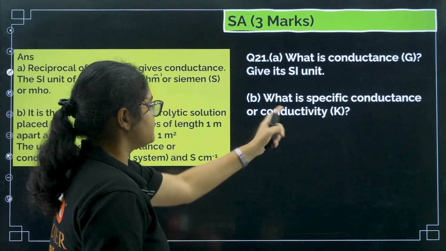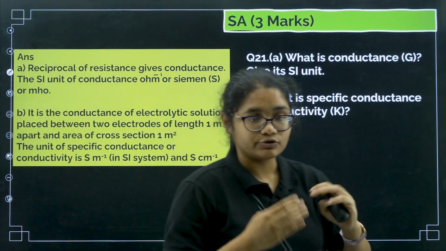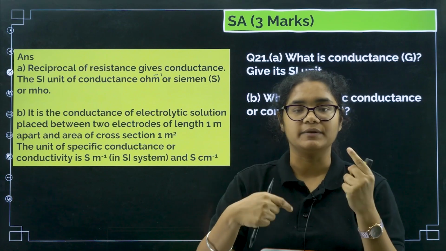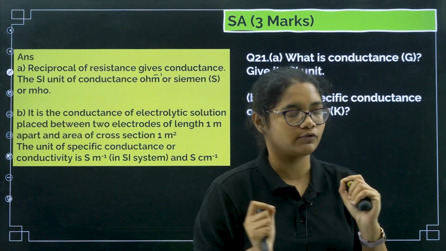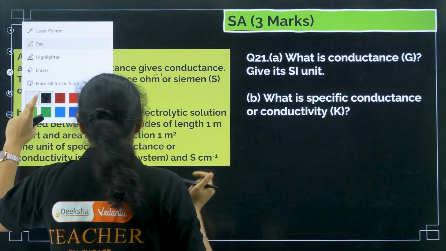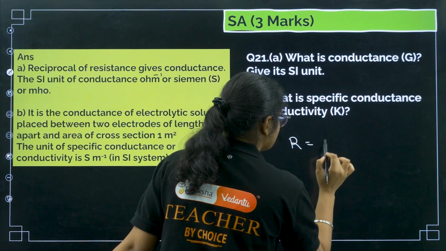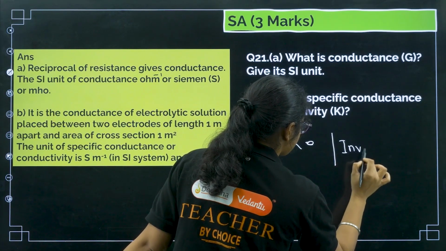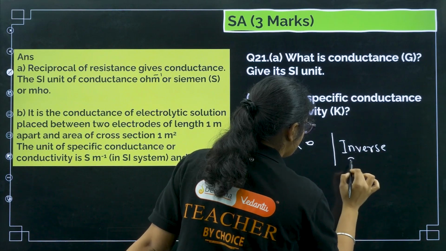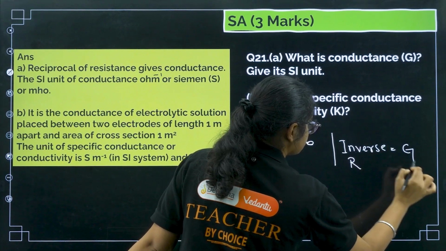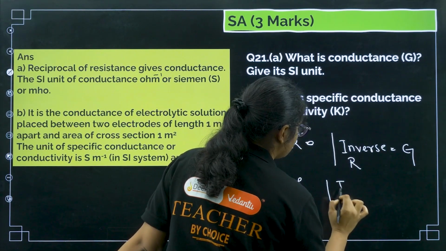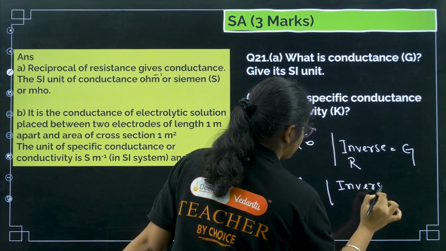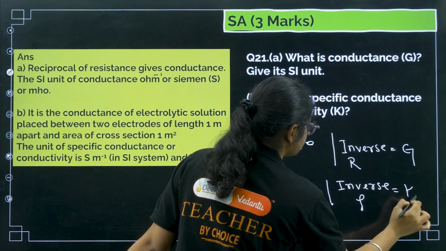What is specific conductance or conductivity? Conductivity is the reciprocal of resistivity. So we have two things here: resistance, and the inverse of resistance, which is conductance; resistivity, and the inverse of resistivity, which is conductivity.